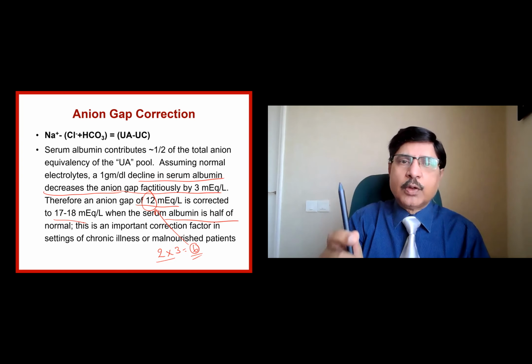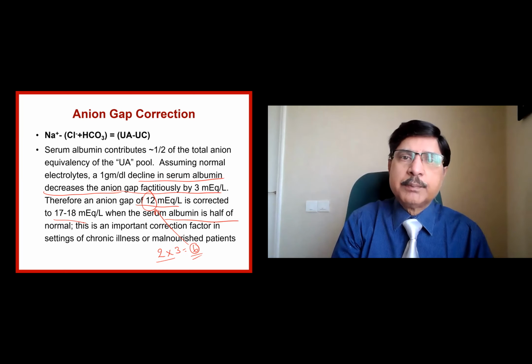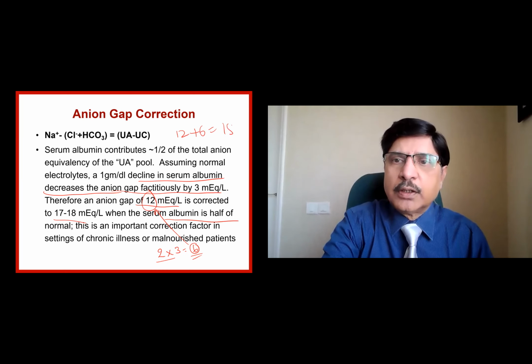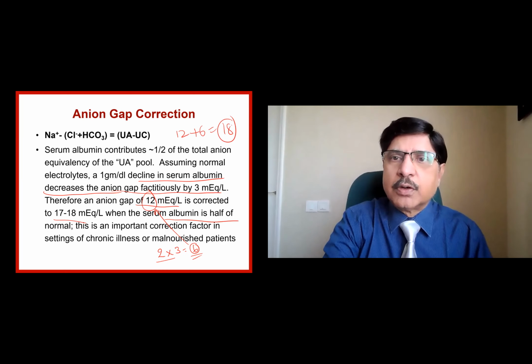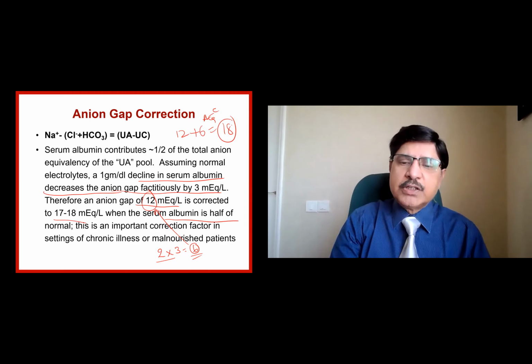So to that extent, you add that 3 onto the observed anion gap, and that becomes the corrected anion gap. So if the observed anion gap is 12 and the serum proteins are half, then the correction factor will be 6. Total, the corrected anion gap, which is called the AGC, AG corrected, is 18.